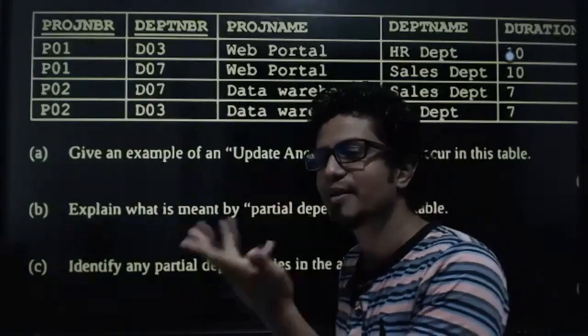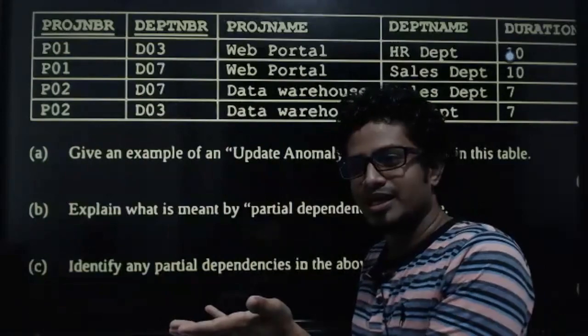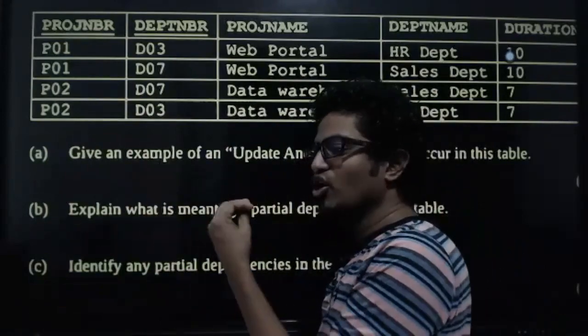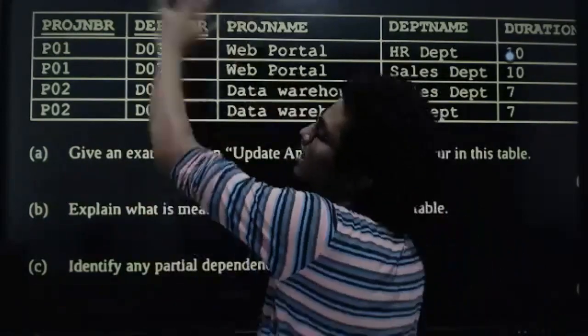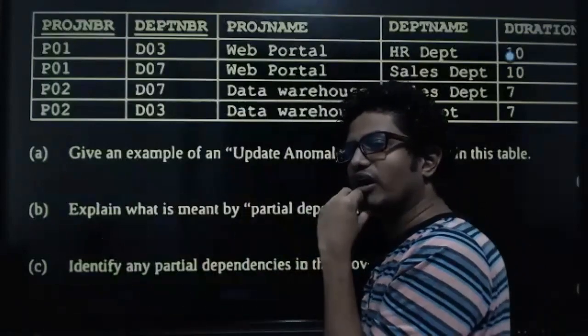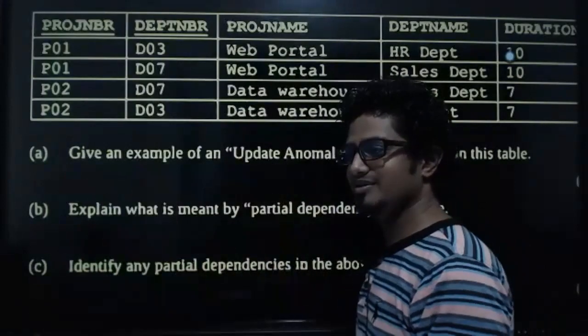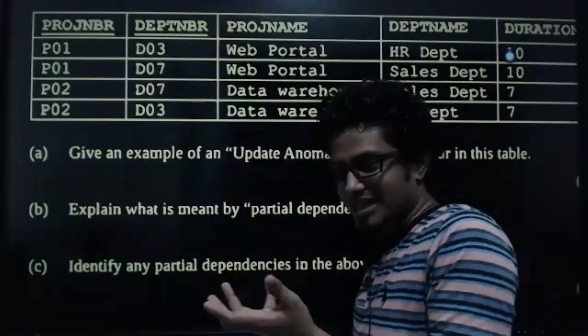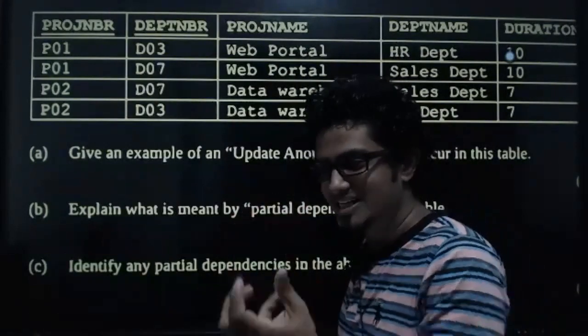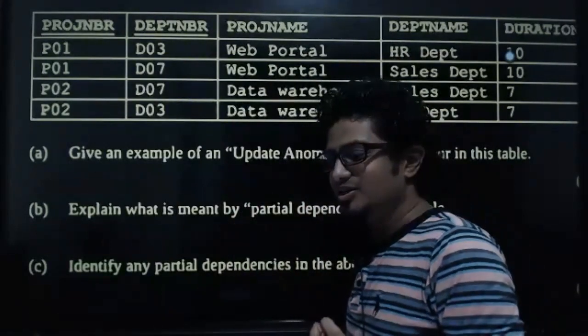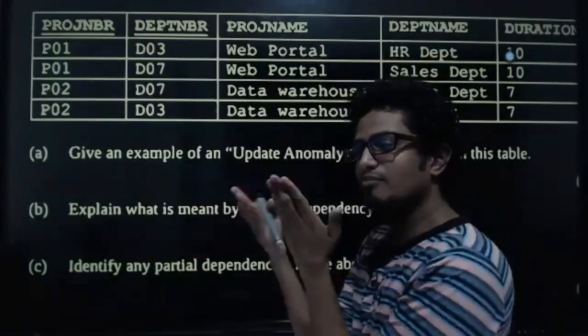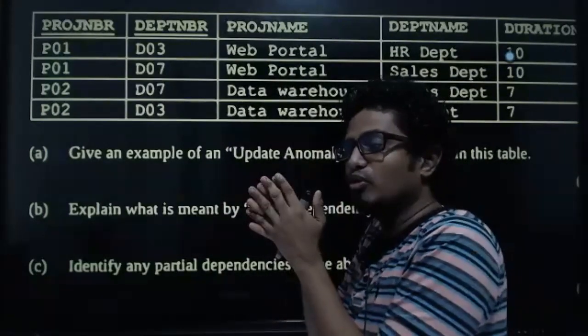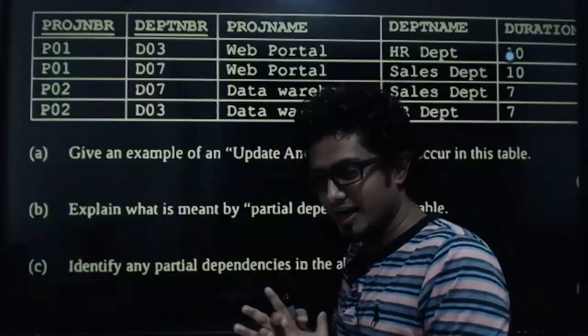So partial dependency means what? Not depending on the full key, but depending only on a part of the key. Can you understand, kids?